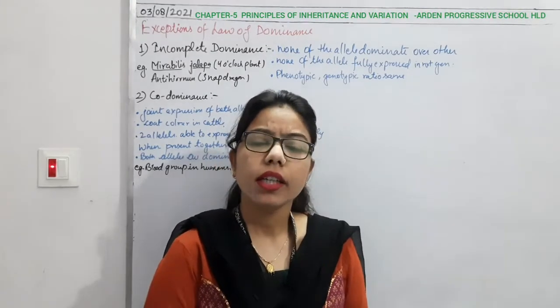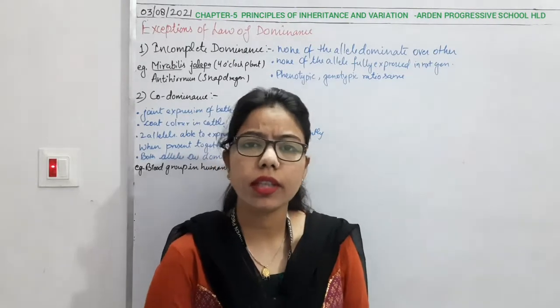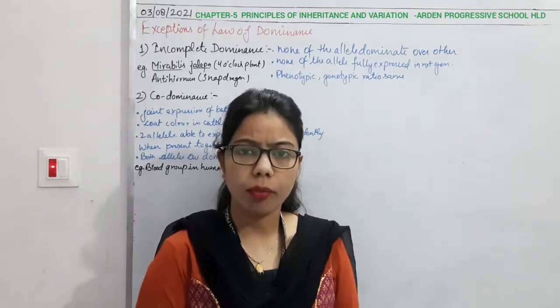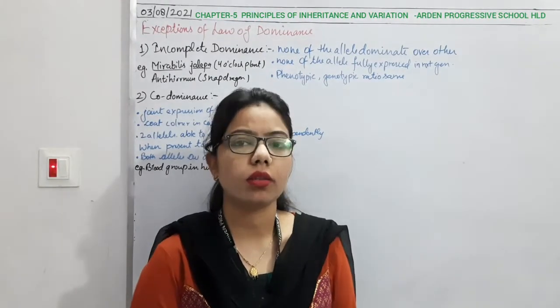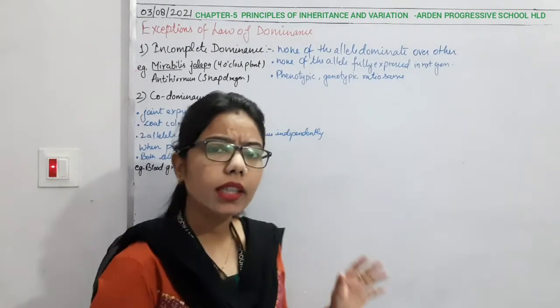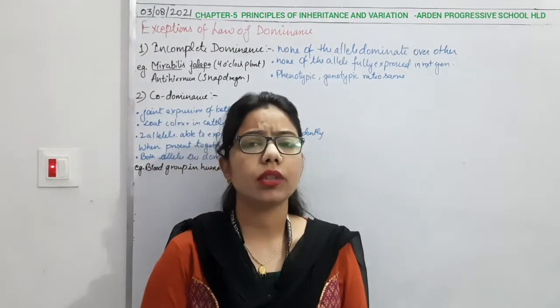In this series we have completed the three laws given by Mendel: the law of dominance, the law of segregation, and the law of independent assortment. Here we have seen how we can use these laws.